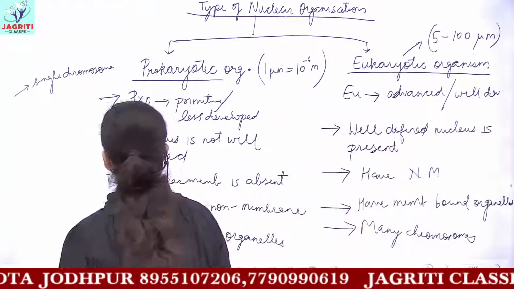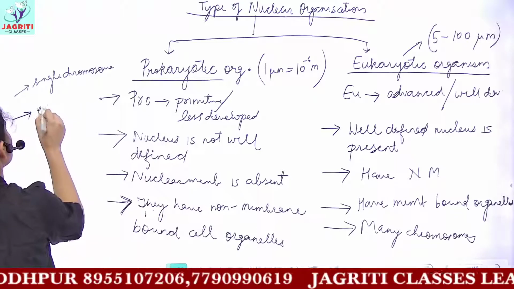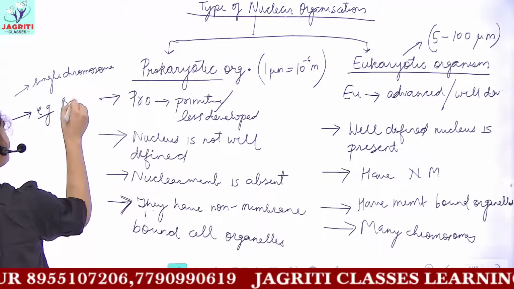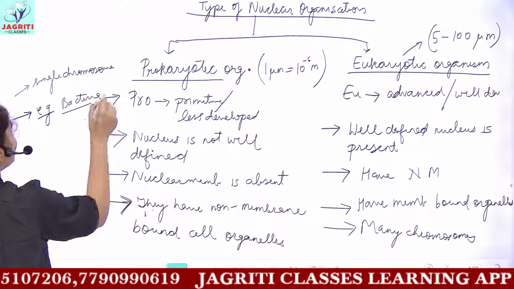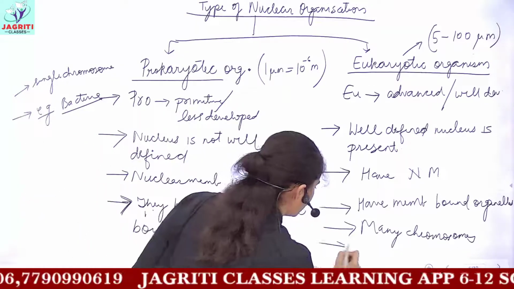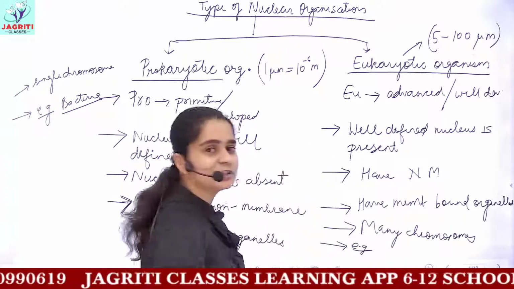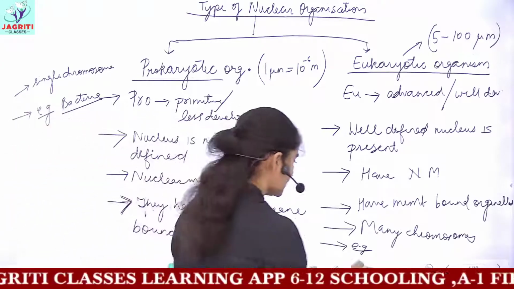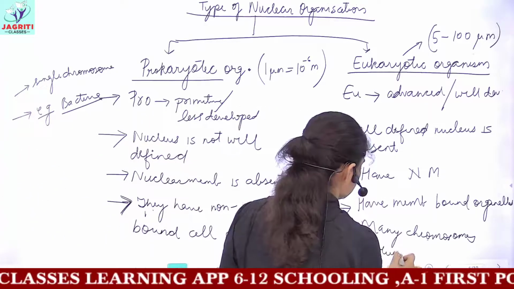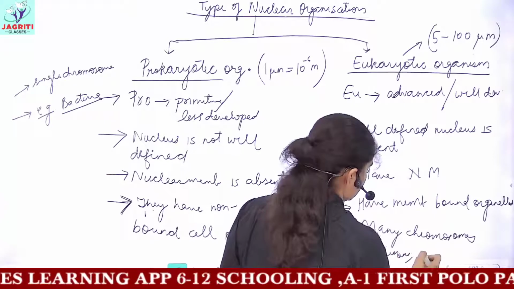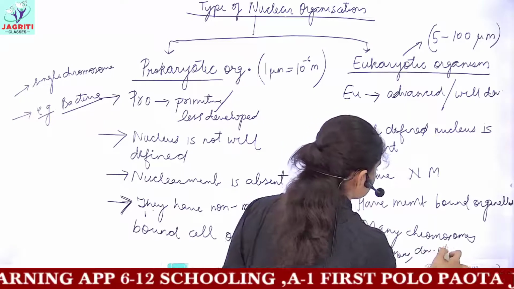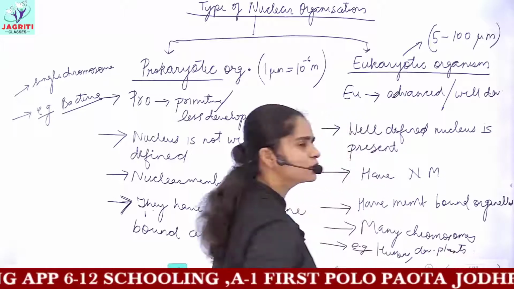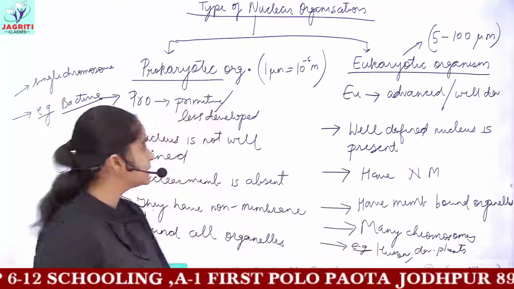Examples of prokaryotes can be your bacteria, and one term, that is, you are first writing the example of eukaryotes. Examples of eukaryotes: all the developed advanced animals and plants you see around you, that is, humans are definitely eukaryotes. Then you have developed plants. Okay, so you can also write names of specific examples here.